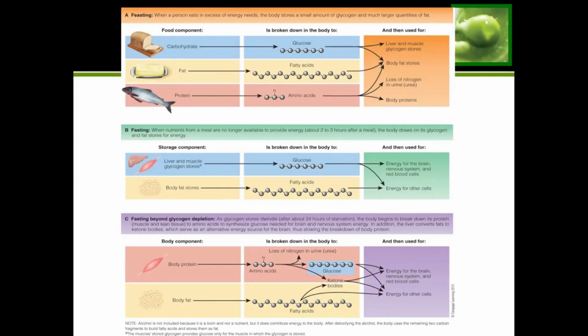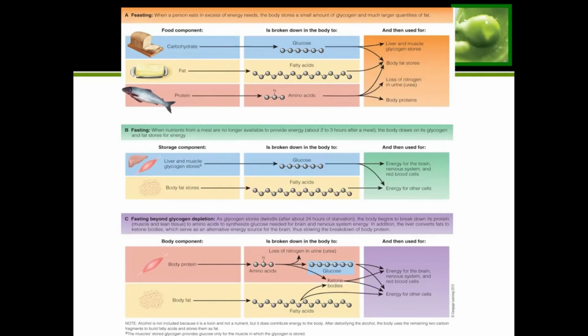Now, when we go on to our long-term fasting, so about 24 hours or so without food, at this point, your body is going to have run out of glucose, which is why you don't see a blue bar there anymore, and it's going to have to find another way to fuel your body. Now, the thing that you'll see here, we have the body protein first.